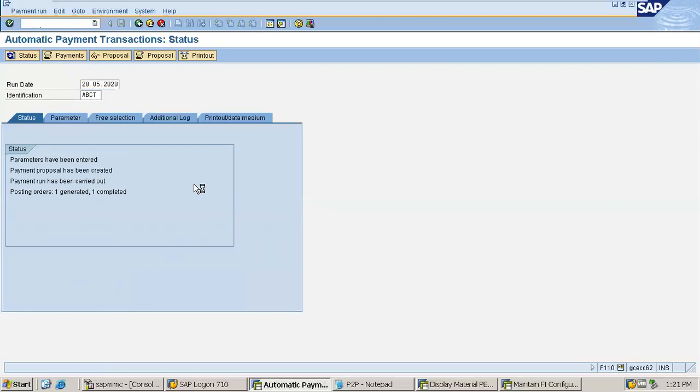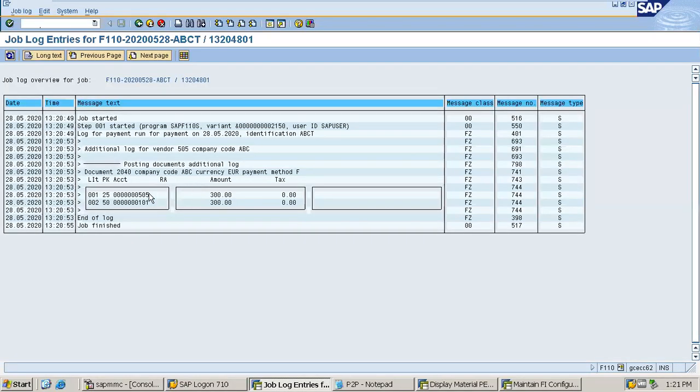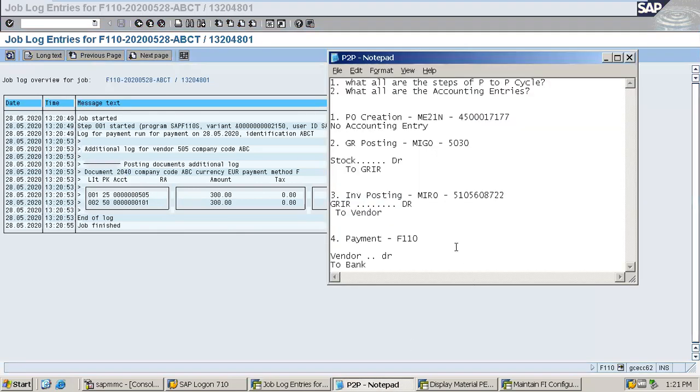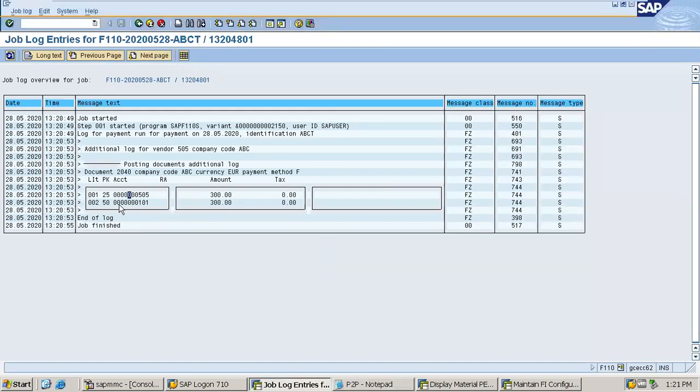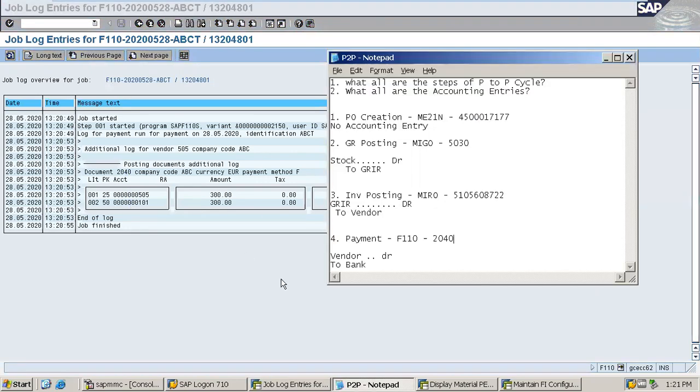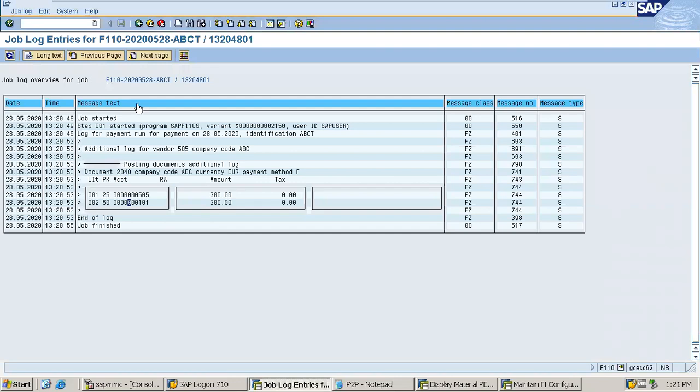Now going to the payment. 2040 is the document number got posted. Let me write it down. 2040 is the document that got posted, and the accounting entry is as expected. Vendor is being debited and bank is being credited as written, perfectly fine. So the entire cycle has got completed.